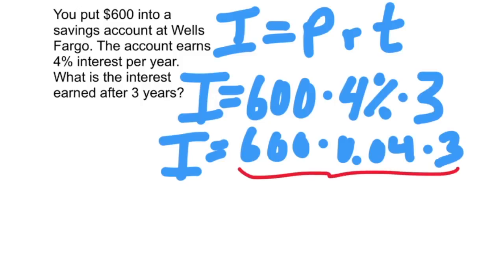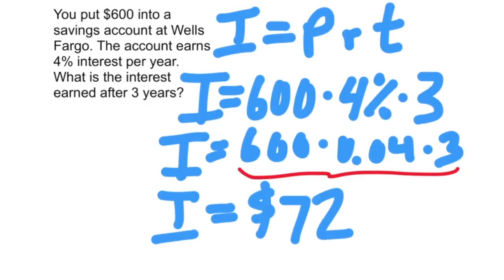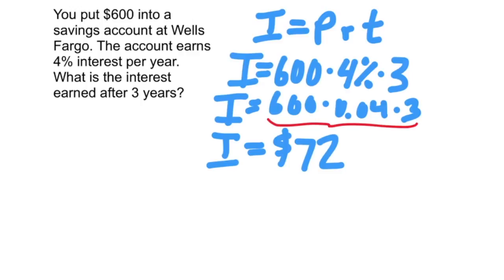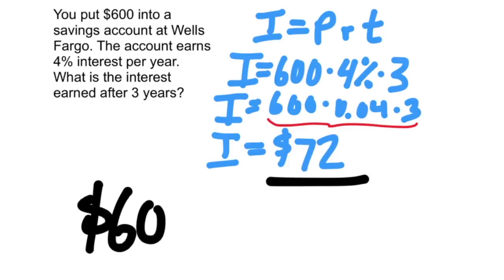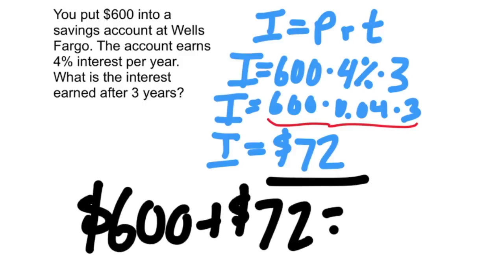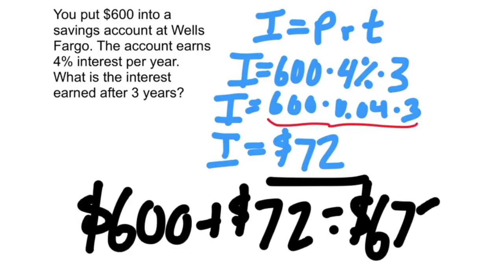We multiply that all together and we find that the interest earned, I, is equal to $72. So that answers the question. The interest that you earned is $72. So if you closed your account, they would give you the original $600 plus the $72 in interest you earned for a total balance of $672.